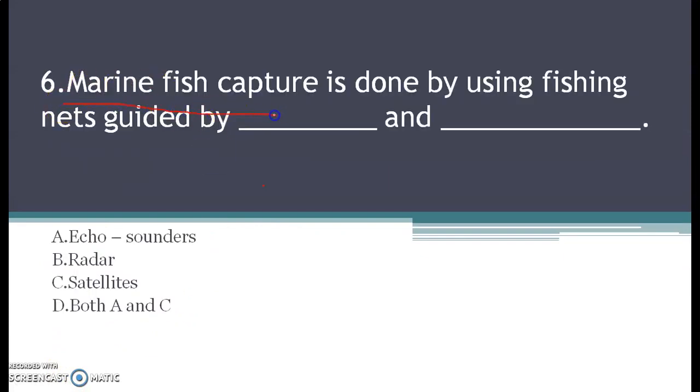Marine fish capture is done by using fishing nets guided by dash and dash. Your options are A, echo sounders, B, radar, C, satellites, and D, both A and C. Marine fish capture. The nets we use there, how do we guide them? So two blanks are there. Mark the right answer.